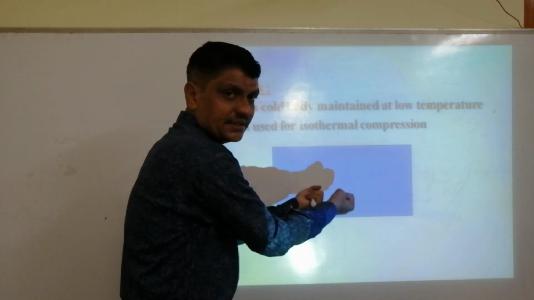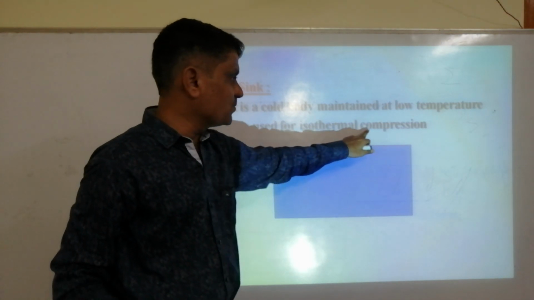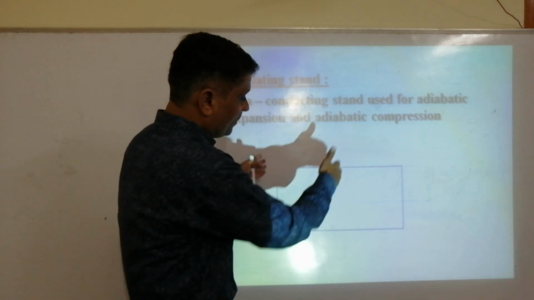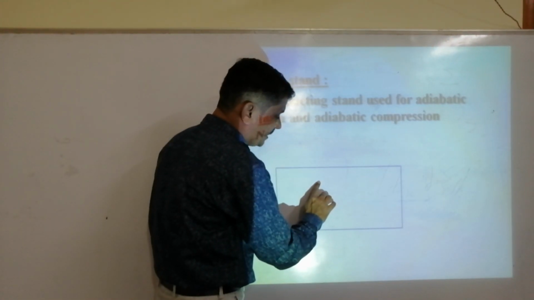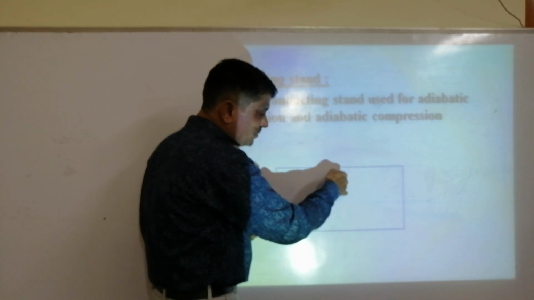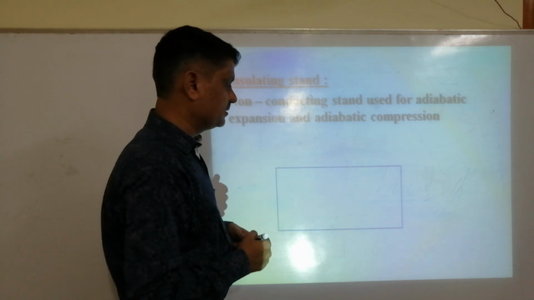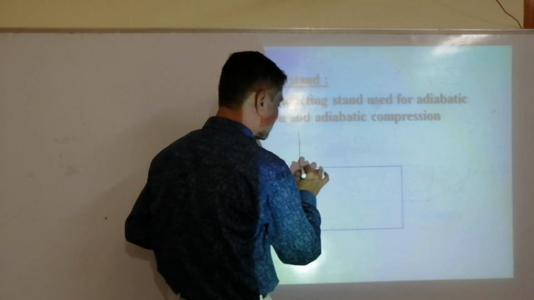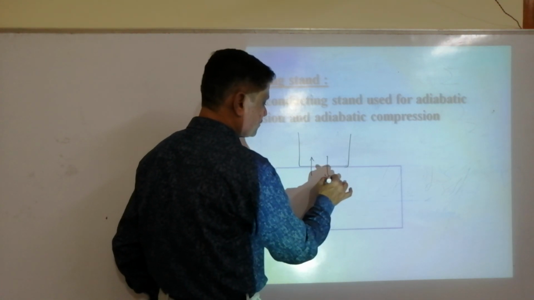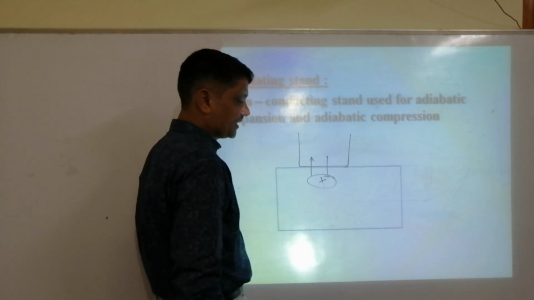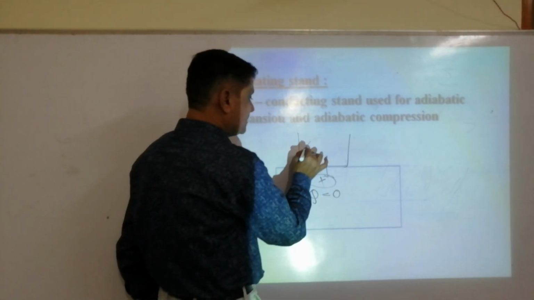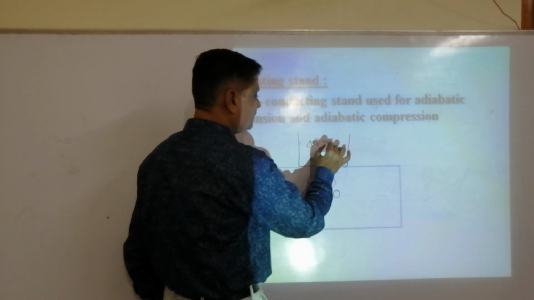It receives the heat, so it is used for isothermal compression. And the non-conducting stand: when we keep the cylinder on it, it cannot give heat to the cylinder, nor does it receive heat energy from the cylinder. It means it neither takes nor gives. Both are not possible, meaning Q is equal to 0. Means change in heat energy of this is 0.